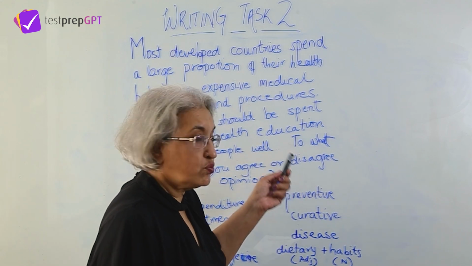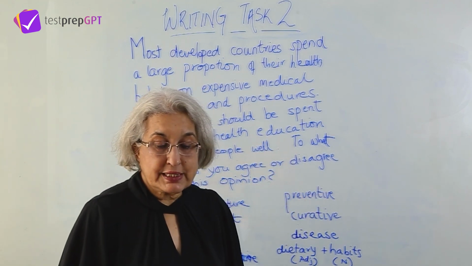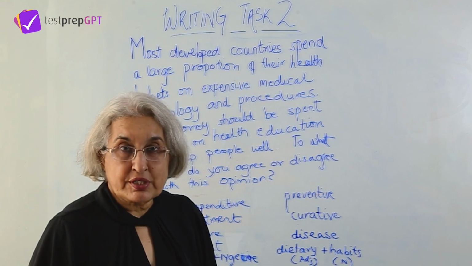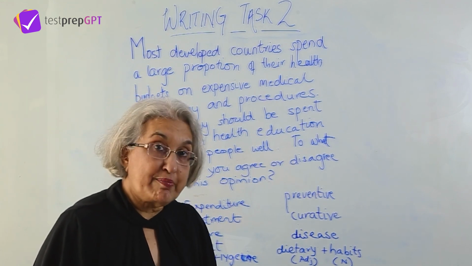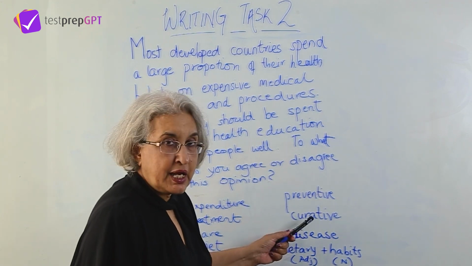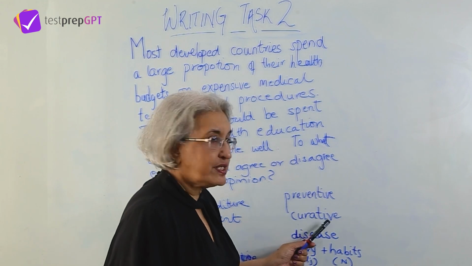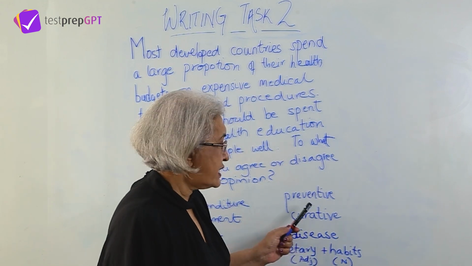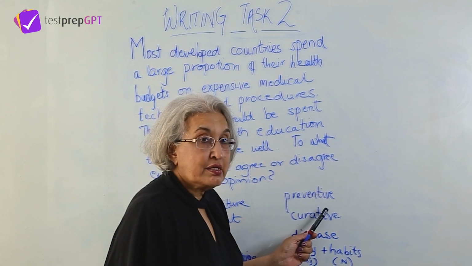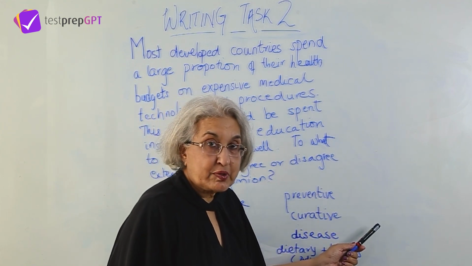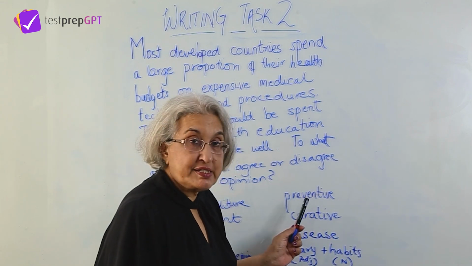So, we have two ideas given, they are contradictory to each other. Now, let us see how we can approach it. Sometimes we can approach it by using certain kinds of vocabulary. For example, I've put over here two words, preventive and curative. Now, these are adjectives. By preventive, we mean preventive medicine or preventive care, right? Which means that you're preventing a disease.